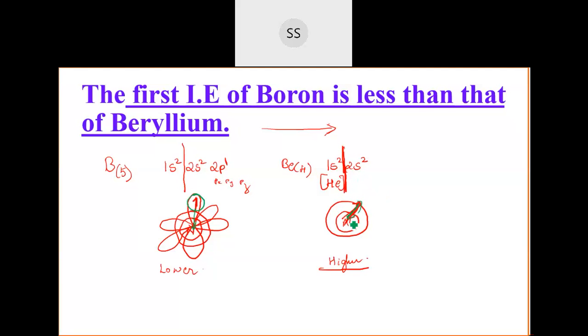And always remember, electrons which are present in the s orbital, the s orbital is a spherical orbital. So a spherical orbital has more interaction with the nucleus compared to the p orbital or d orbital. Because they have a different kind of geometry, and because of their diffused state, these electrons are scattered. Whereas in the s orbital they are symmetrical and will be closer towards the nucleus compared to p and then compared to d orbital.